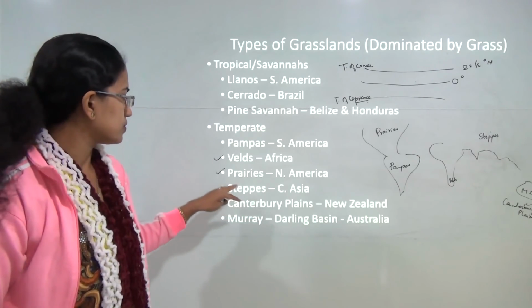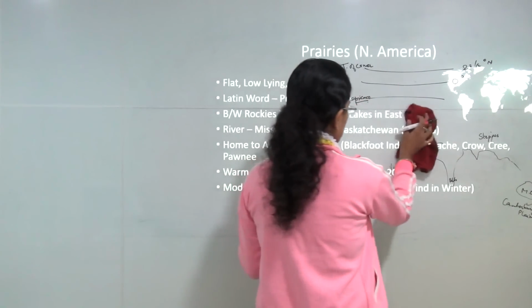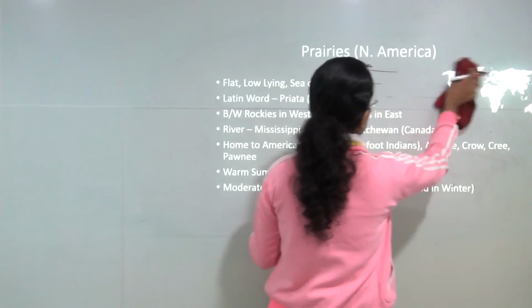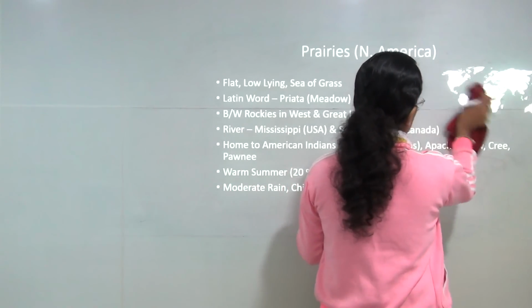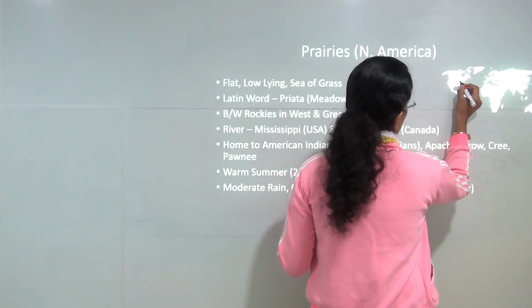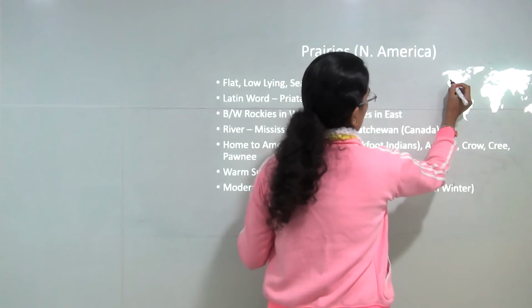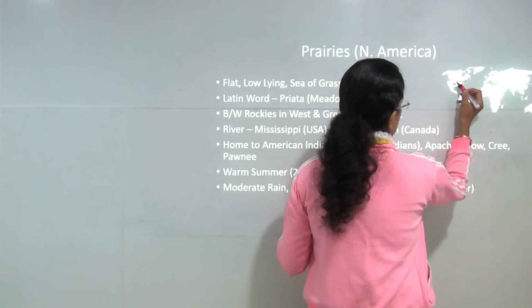Now moving on to the first one, that is prairies. Now prairies are found in North America in contrast to pampas which are found in South America as we said. In North America, they are mainly found in the region between Canada and United States. So you have Canada and United States and this is the border area. So you have this as the prairies region.